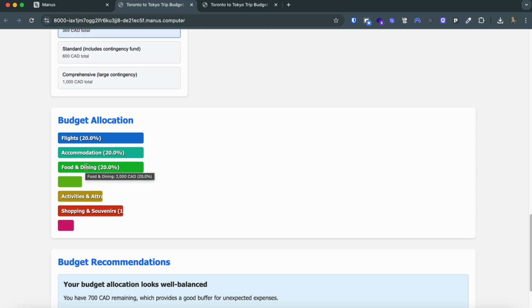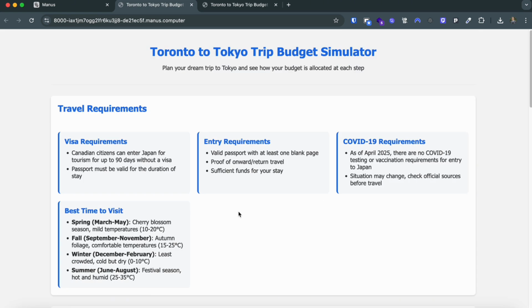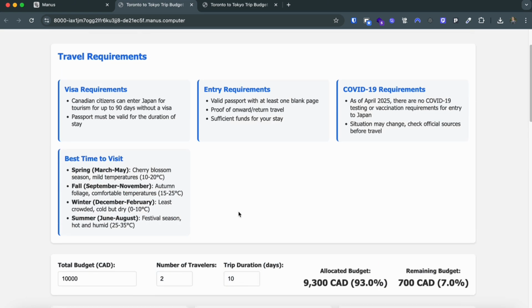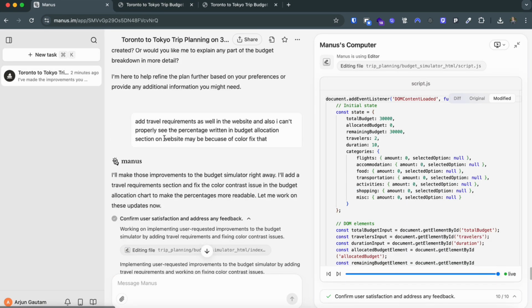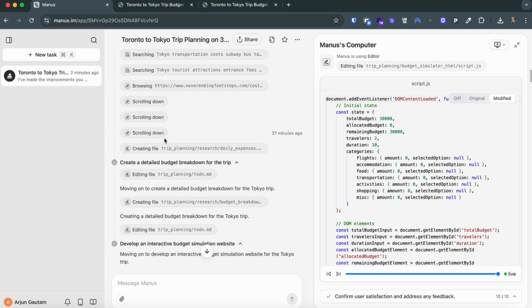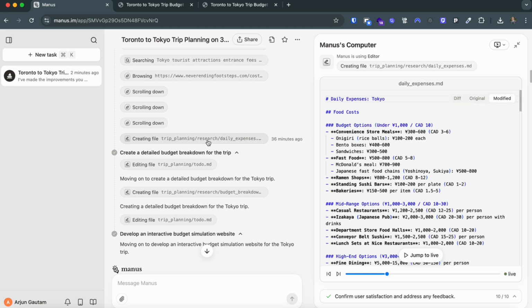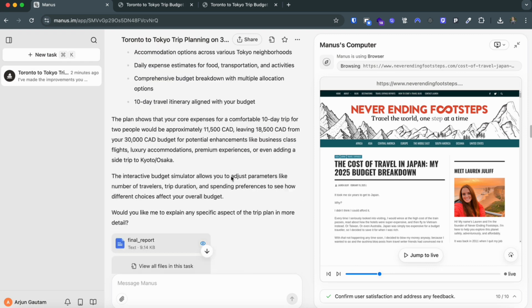Maybe we could have fixed this as well, but I would be running out of credits. But here you can see your budget allocation looks well balanced, and you have 700 CAD remaining, which provides a good buffer for unexpected expenses. I think Manus AI has done a pretty good job here by creating this simulator app and planning the overall trip with detailed research. You can see all the research it has done here. If you scroll up, you can see how it researches from a lot of websites. This is a pretty good job.